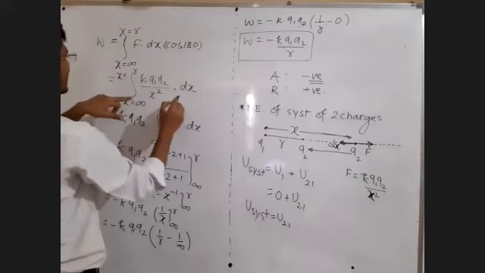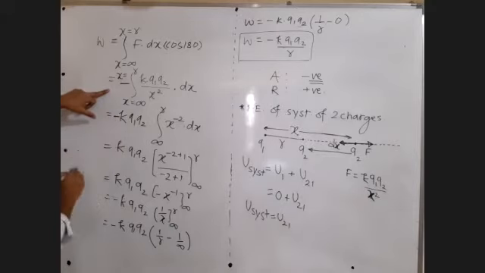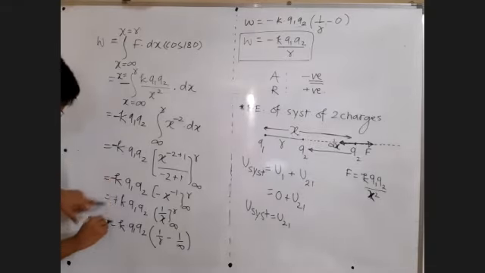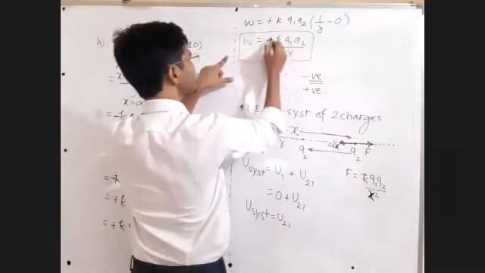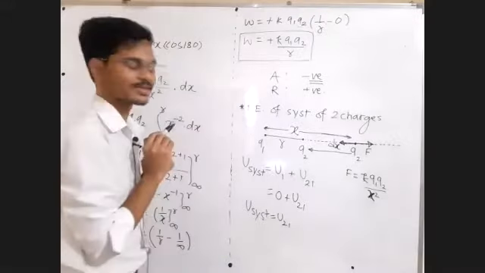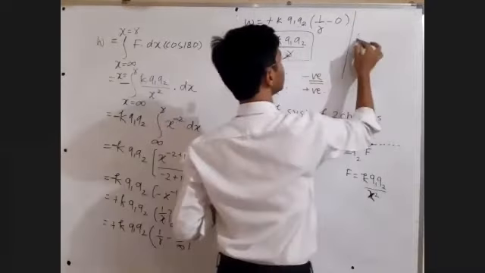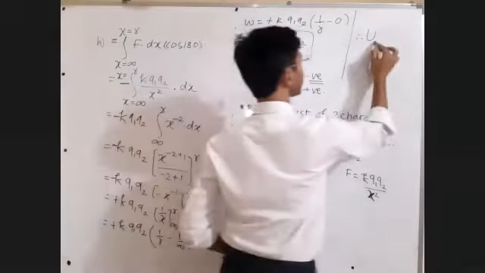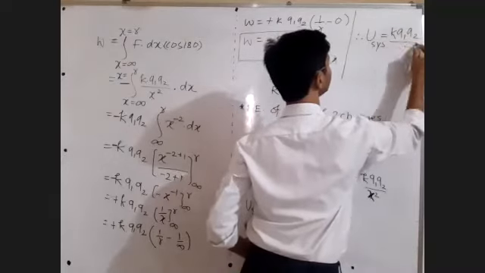That is cos 180, a minus sign extra here. Already minus, and the extra minus gives plus. Fine, sir. Therefore, the potential energy of my system is right now K Q1 Q2 upon R.